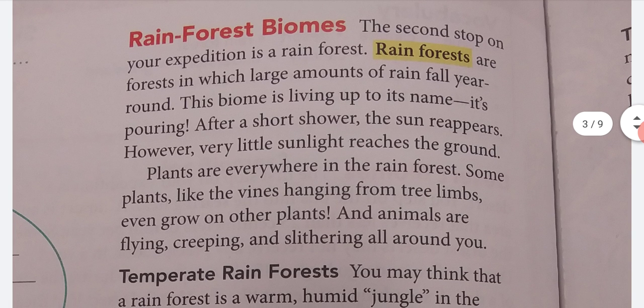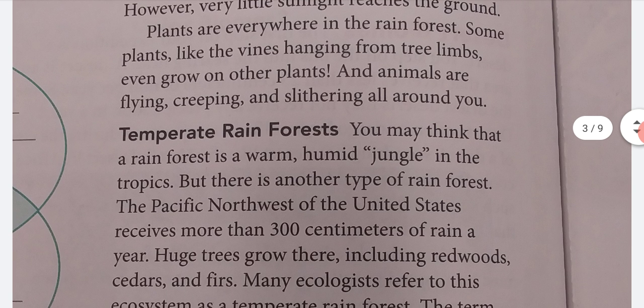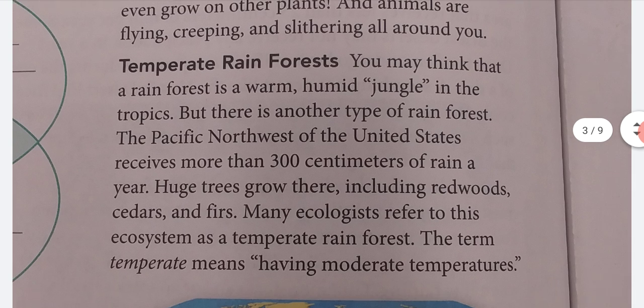Rainforest biomes. The second stop on your expedition is a rainforest. Rainforests are forests in which large amounts of rain fall year-round. This biome is living up to its name. It's pouring. After a short shower, the sun reappears. However, very little sunlight reaches the ground. Plants are everywhere in the rainforest. Some plants, like the vines hanging from tree limbs, even grow on other plants. And animals are flying, creeping, and slithering all around you.